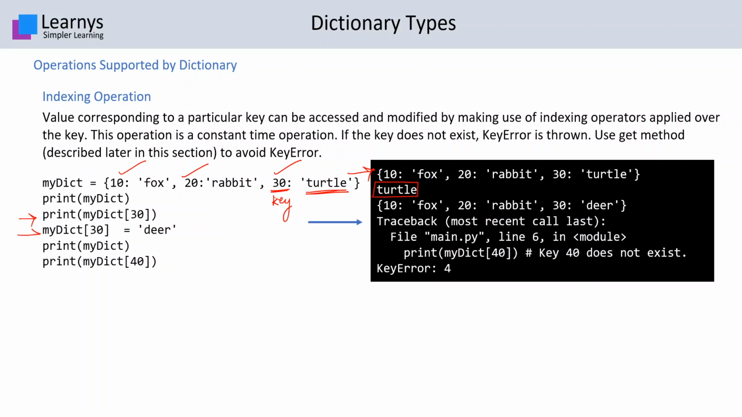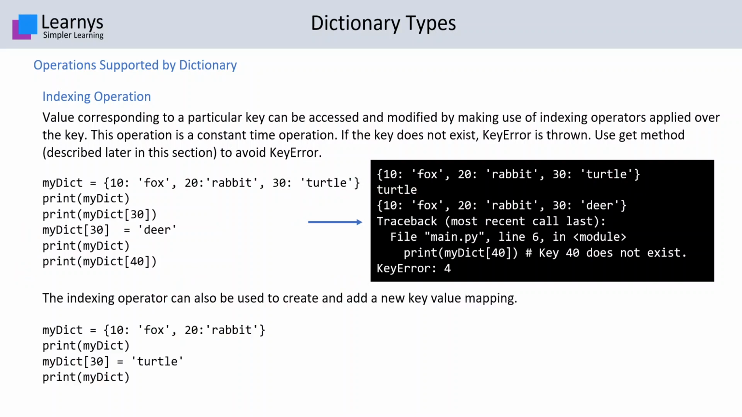In the next line, we are changing the value for the key 30. Now my dictionary 30 is equal to deer. After that, we try to print the dictionary and we get 10 : fox, 20 : rabbit, but 30 : deer. So turtle has been changed to deer. This is how you can modify the values by making use of the indexing operator and the key. Then we are trying to print my dictionary 40. Since 40 does not exist inside the dictionary as a key, it will raise a key error, and key error will say that key 40 does not exist.